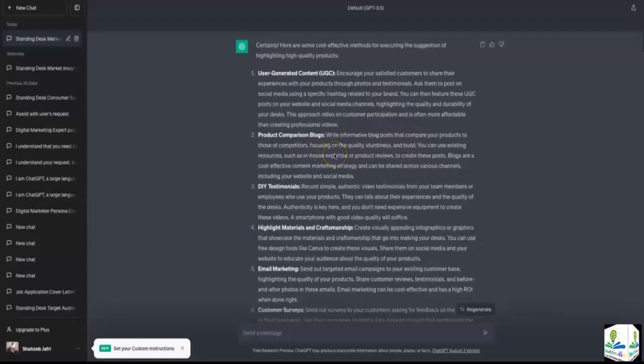This is also inexpensive and can be done in-house. The money you'd be spending would probably be on creating the blogs or sending some promotional gifts to your consumers. So, in its entirety, you are basically asking ChatGPT to dive deeper into the recommendation it has already made, and voila, you have 9 more alternatives.